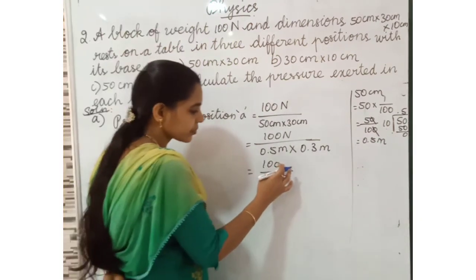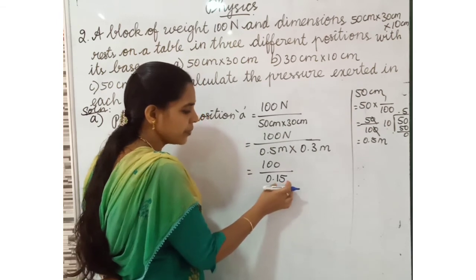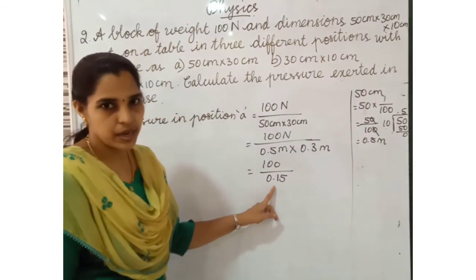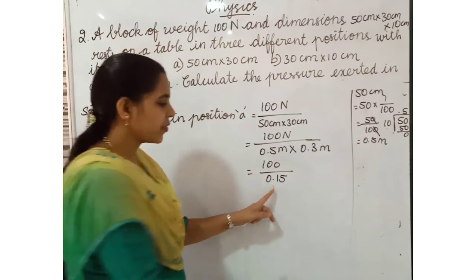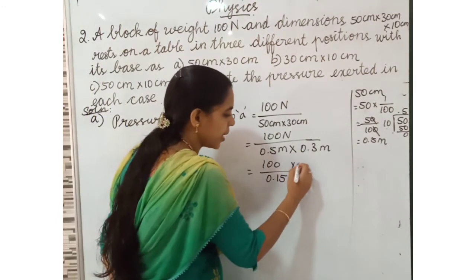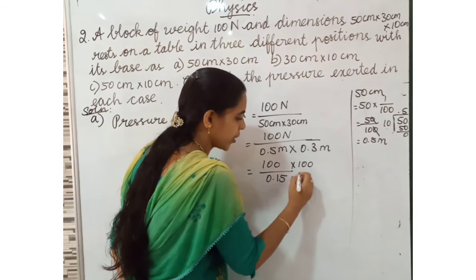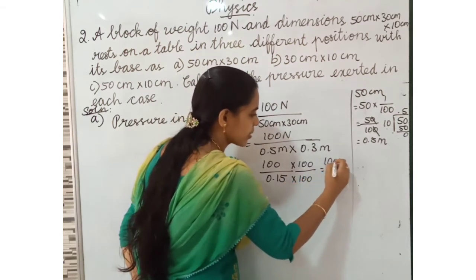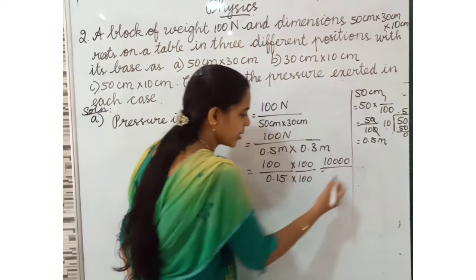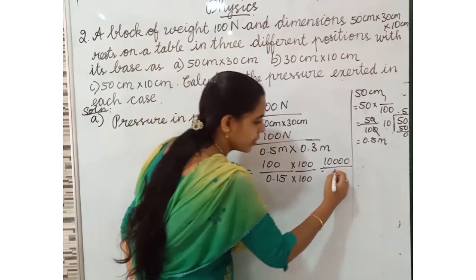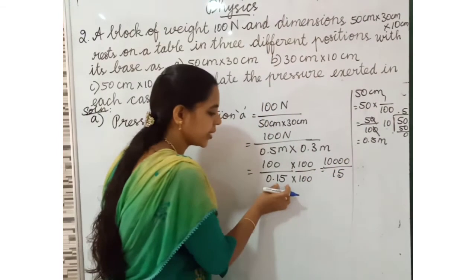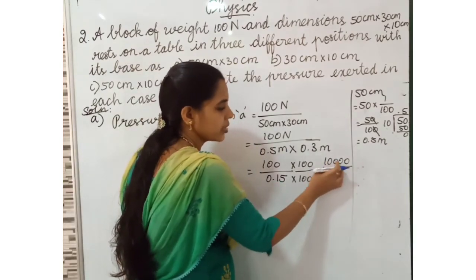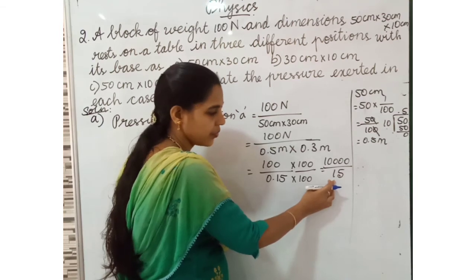Listen here. Now, 100 divided by 0.15. We have to change the decimal. So we multiply with 100 in the numerator and denominator. We will get 10,000 divided by 15. Only the decimal is changed. So divide 10,000 by 15.